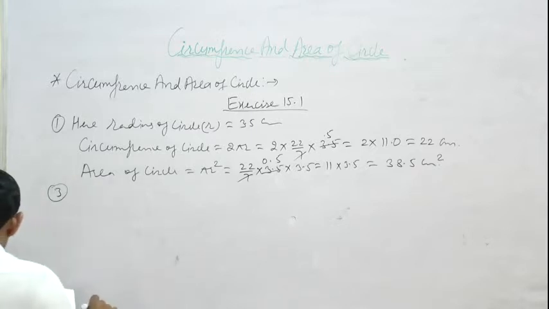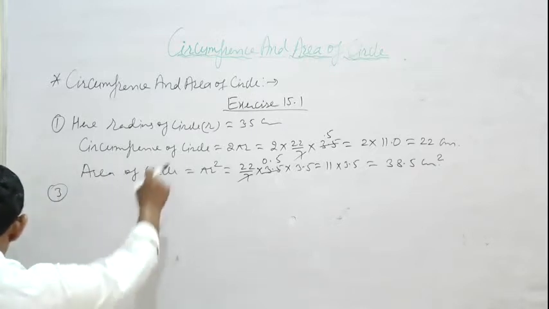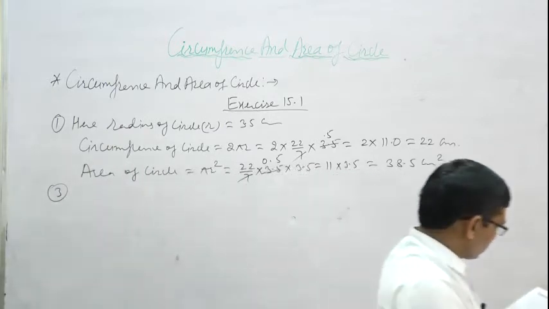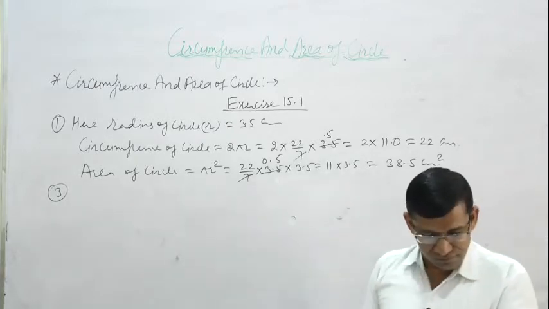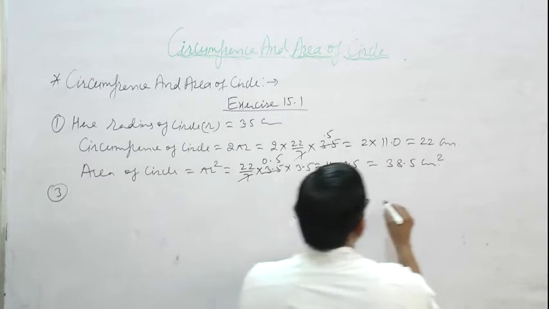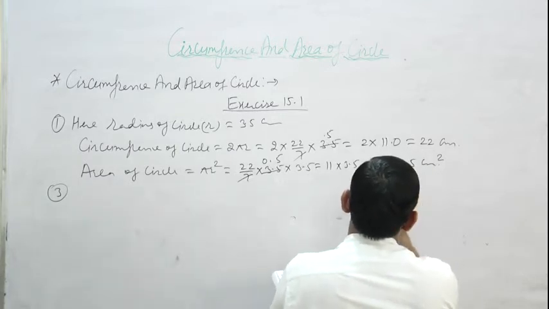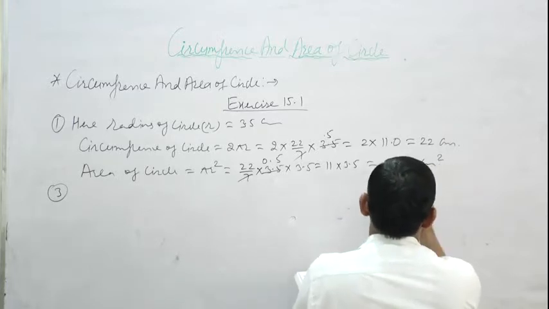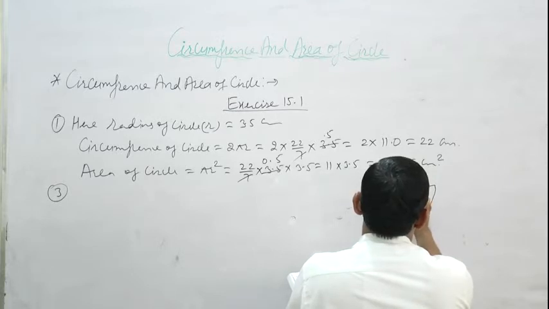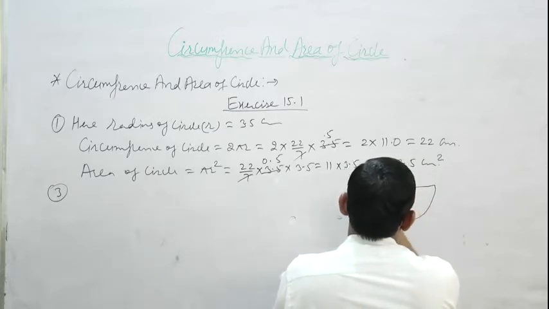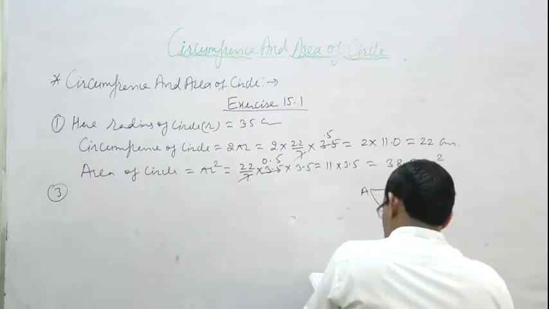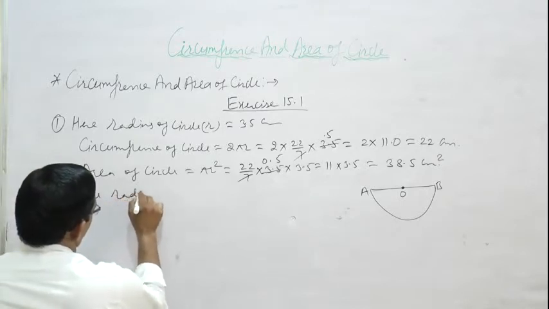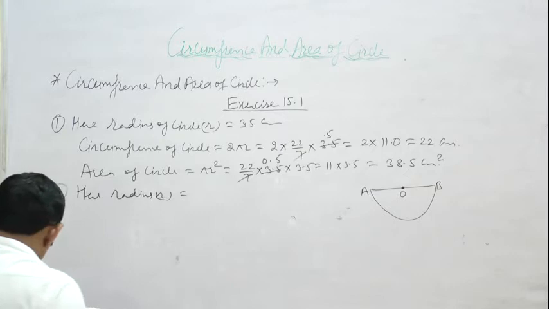Question number 3: the radius of a semicircle shaped plot is 21 meter. Here the radius is represented by r.